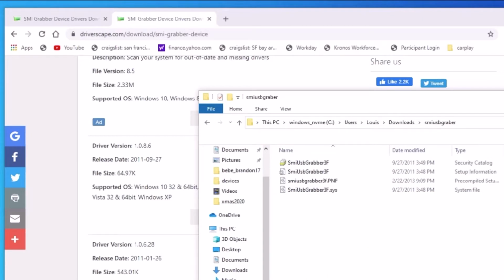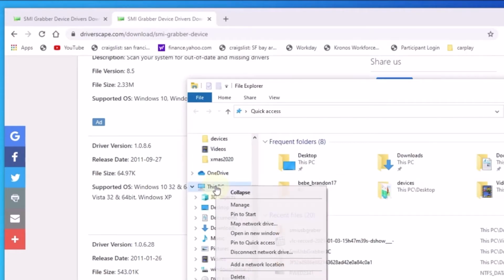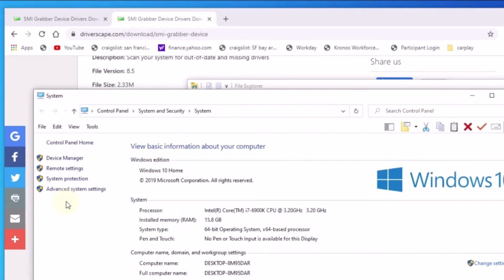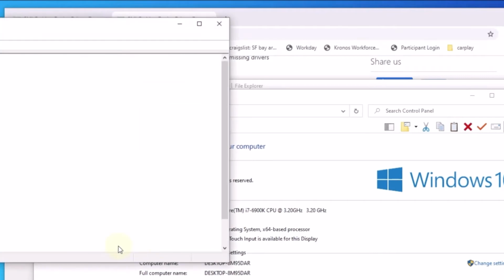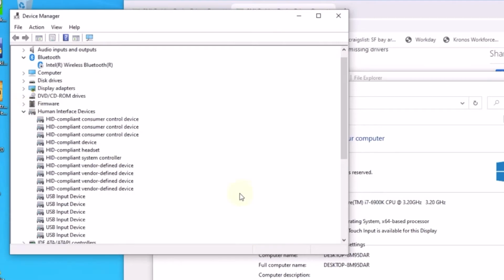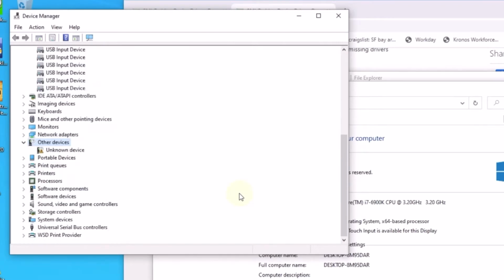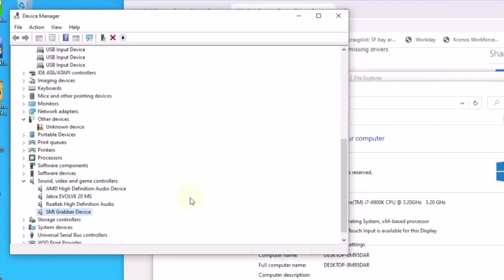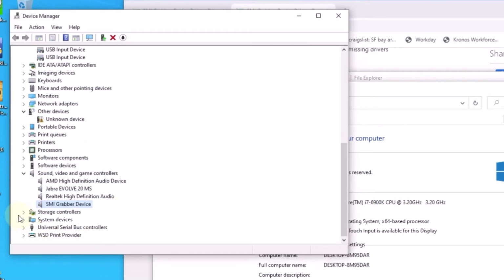So when you plug this one in, on this PC, right click, properties, and device manager. You will see the device. You're going to see the SMI with a question mark, so that means it doesn't have a driver.